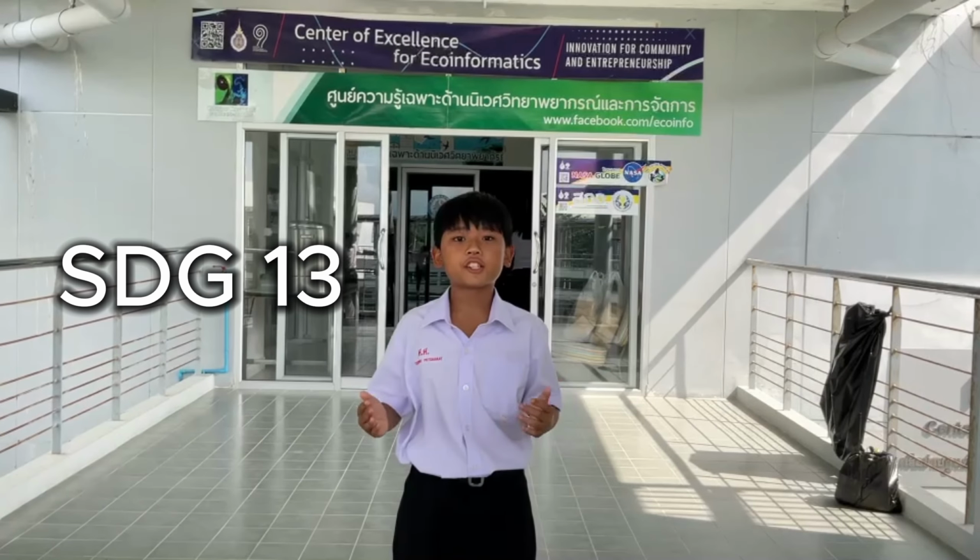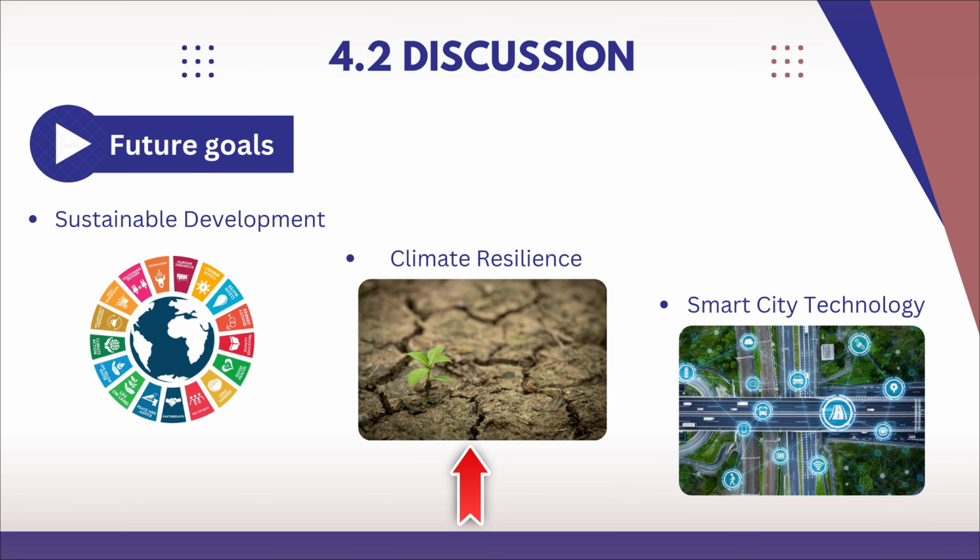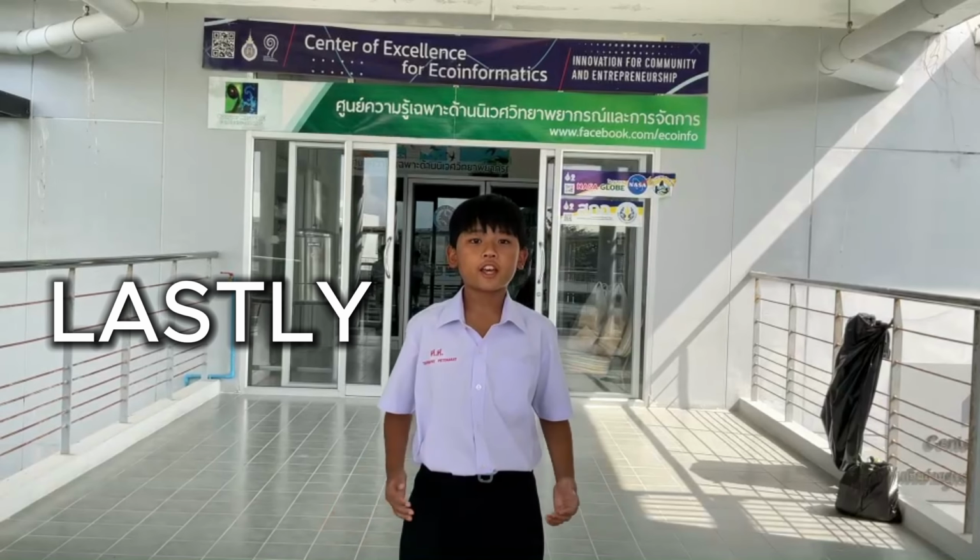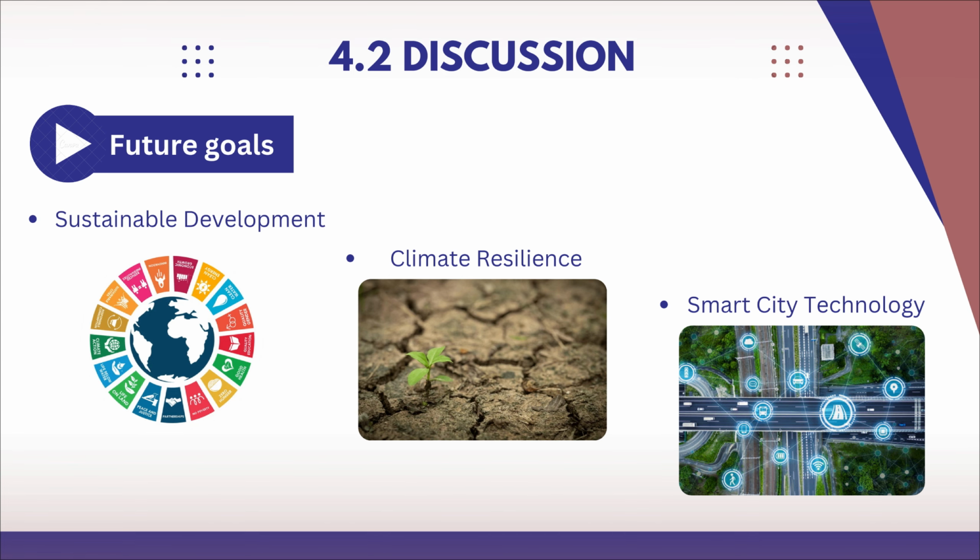The next is SDG 13, Climate Action, a major focus for taking urgent action to combat climate change and its impacts. Enforcing mitigation strategies, such as increasing green spaces, help in reducing heat-related risk and strengthening resilience to climate-related hazards. Lastly, SDG 7, affordable and clean energy, which also covers smart cities. Tackling UHI is essential for improving energy efficiency in cities as it helps manage the increased energy demand for cooling.